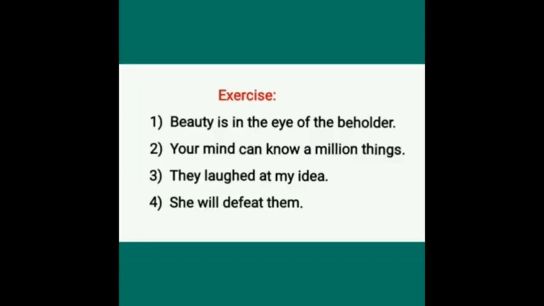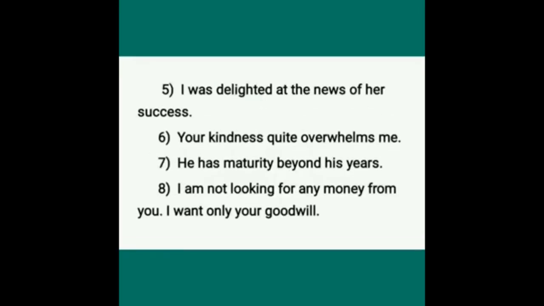Beauty is in the eye of the beholder. So you want to find the abstract noun in the given sentences. Second, your mind can know a million things. Third one, they laughed at my idea. Fourth one, she will defeat them. Fifth one, I was delighted at the news of her success.